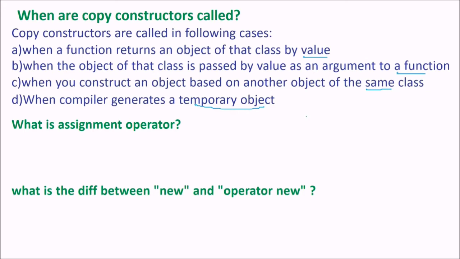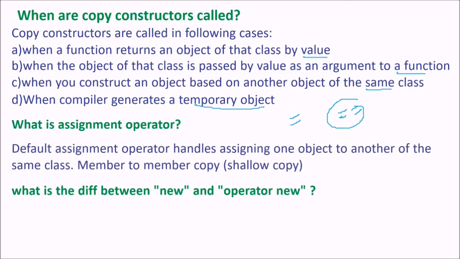What is the assignment operator? You represent the assignment operator by a single equals sign, and if you want to compare two values for equality, you use a different operator. The default assignment operator handles assigning one object to another of the same class, member to member, which is called a shallow copy. You can also answer that if you want to assign one value to another, you use the assignment operator.